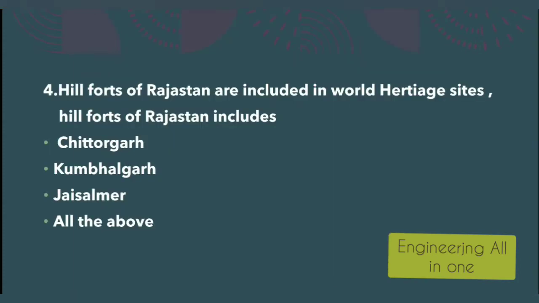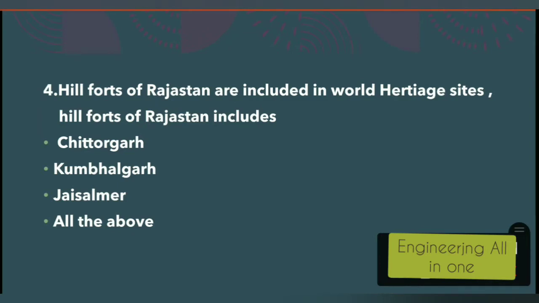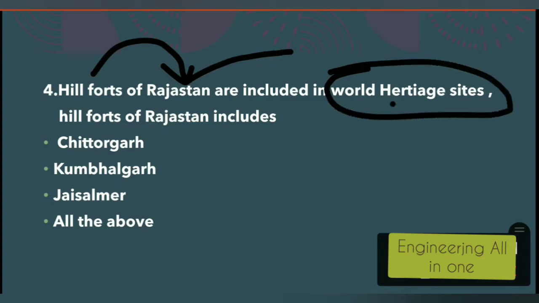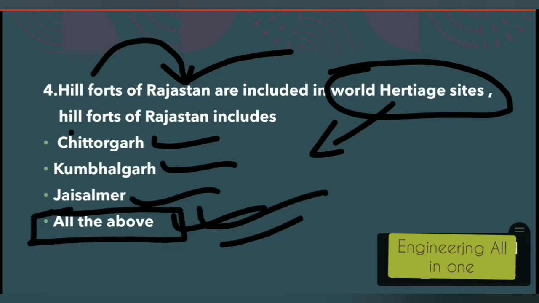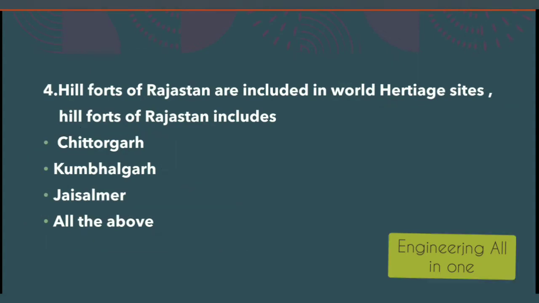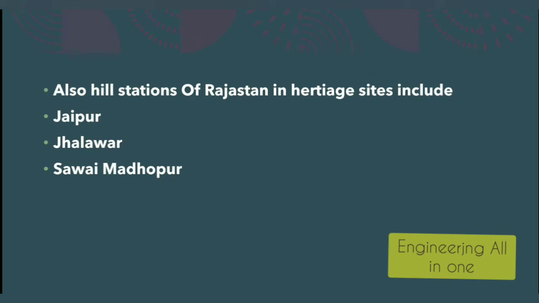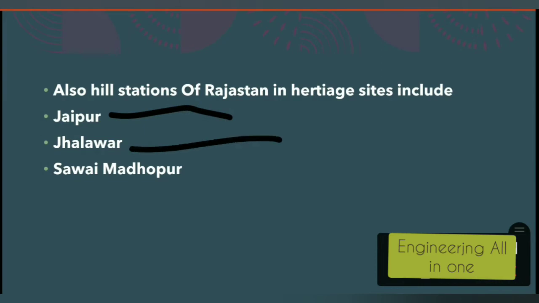You can get a clue. Now see question number 4 here. Hill forts of Rajasthan are included in the World Heritage Site. First and foremost thing we have to remember is that hill forts of Rajasthan are included in the World Heritage Site. So this question can be framed: hill forts of Rajasthan include Chittorgarh, Kumbhalgarh, Jaisalmer, or all of the above. The right option to this question is option number D. All of the above are included in the hill forts of Rajasthan. Also, 3 more are included: Jaipur, Jhalawar, and Ranthambore.